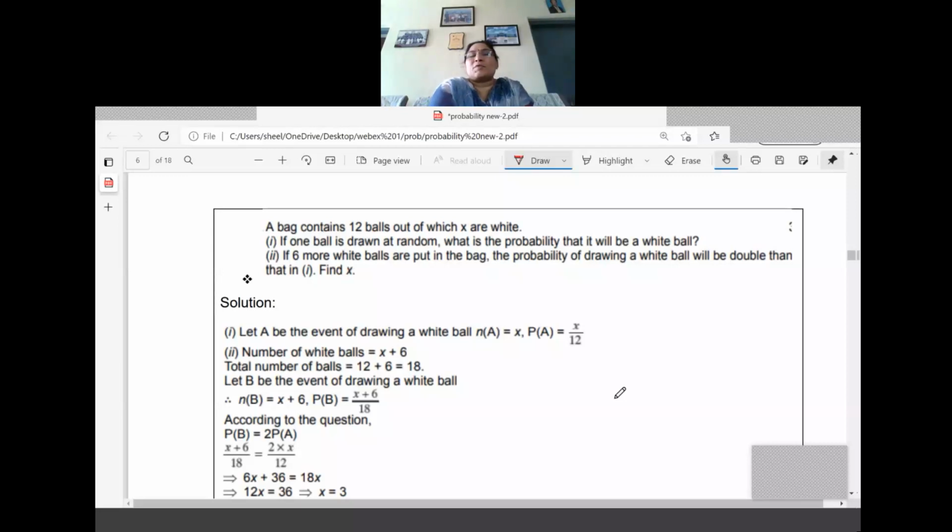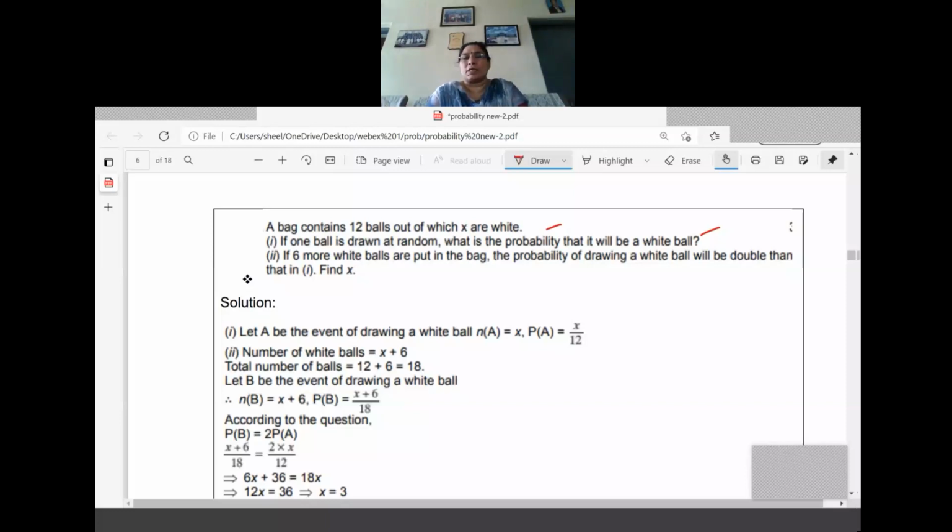So, with reading this first part and this statement of the question, you can answer the first one. One ball is drawn, what is the probability that it is a white ball? Because we know how many white balls are there, x only. How many total balls are there, 12. So what is the probability? x by 12. Normal question only, so you can answer the first question. One ball is drawn at random, what is the probability that it will be a white ball? So that is not a difficult question only.